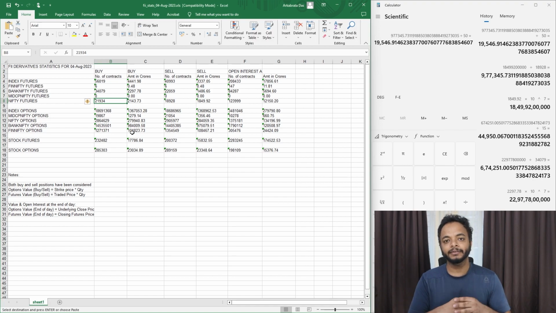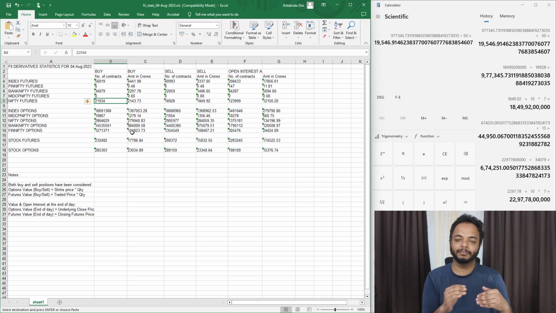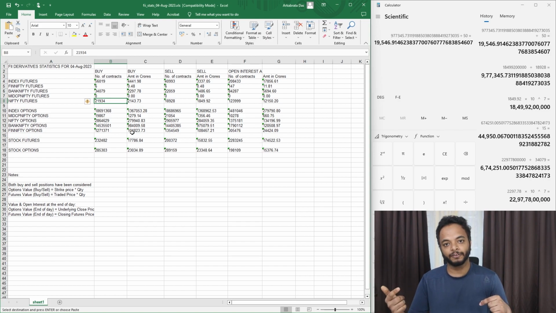Then you have noted this down. I'm taking an example. So then the average will be 19,300 plus 19,550 divided by 2. Exactly, it's not divided by 2, but do it like this to get a fair, average idea of where their positions are.